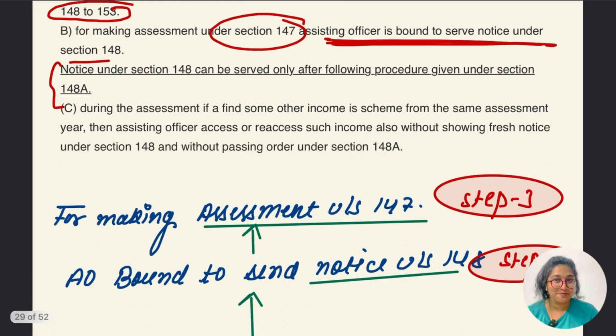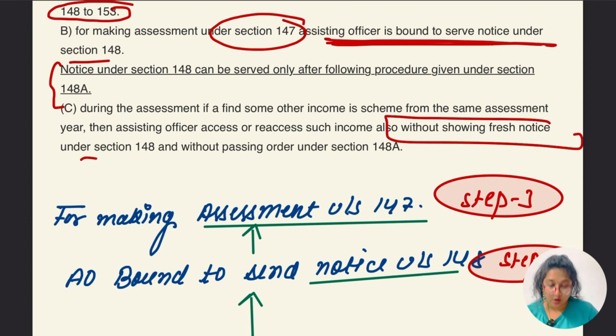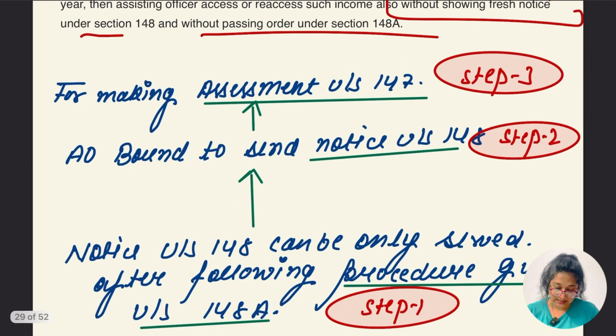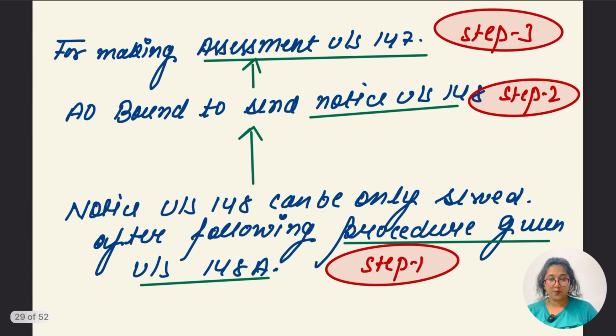Let me read one more point, which is C. It says that during the assessment, if some other income is found to have escaped from the same assessment, then the assessing officer can assess or reassess such income without issuing a fresh notice under section 148, without passing 148A. So can I explain it now? Yes, let's go for it.